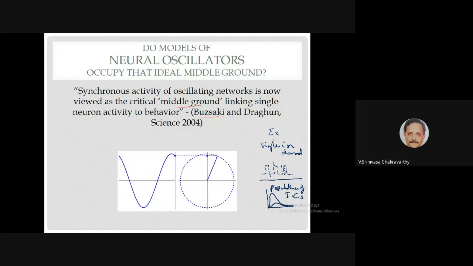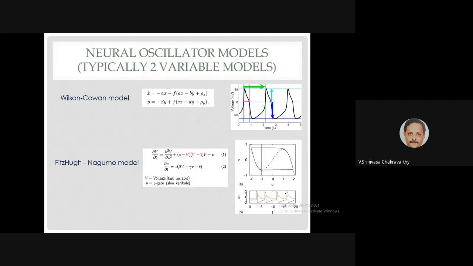Right, so at a single unit level, it can look very complicated, but in a population, all these complex changes cancel out, and you can get a smooth effect. So this is a good example. Similarly, at the level of a single neuron, the activity can be very complex, and you have to describe it in terms of spikes and all that. But if you take a whole bunch of them and add them up, that activity can look much simpler and smoother. But this is a kind of intuitive approach or attitude towards the use of oscillators.